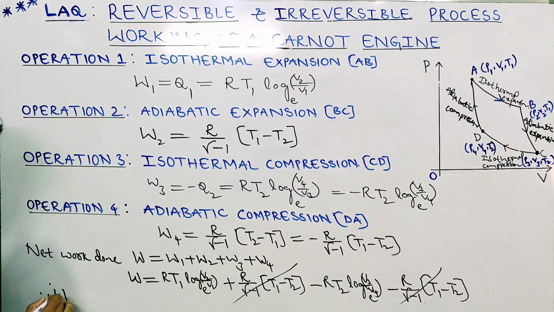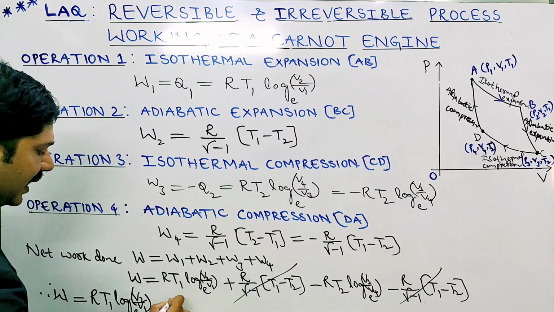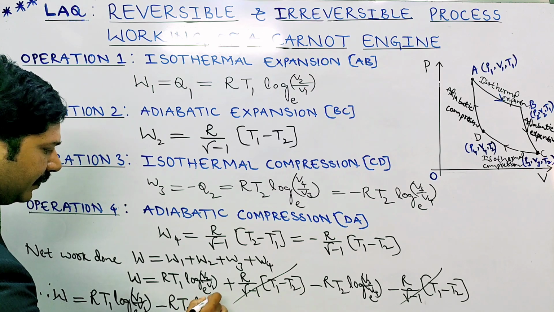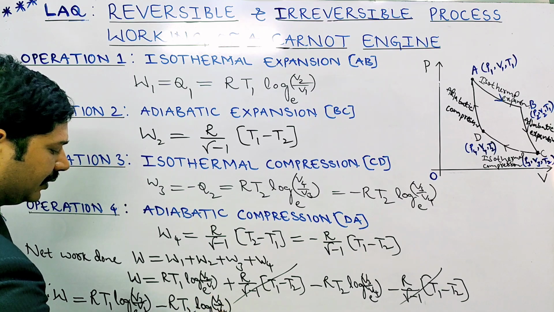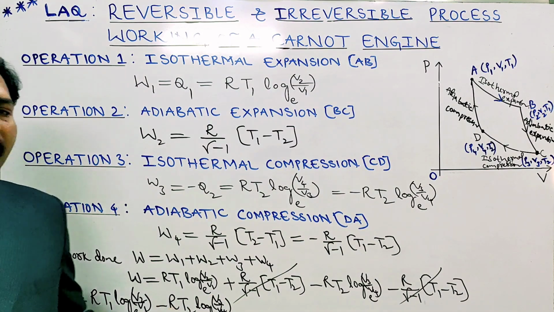W is equal to, how much did we get? RT1 log V2 by V1 to the base e minus RT2 log V3 by V4 to the base e. Here we got the final work done.